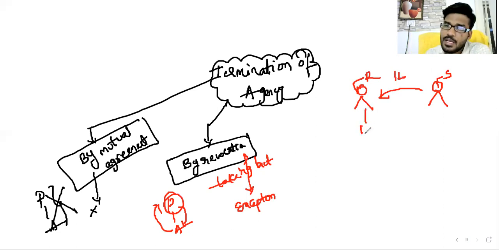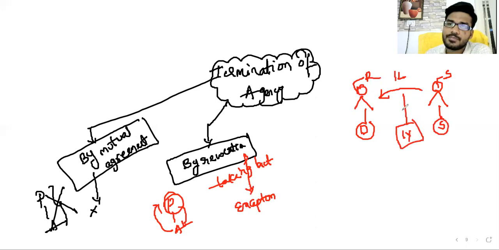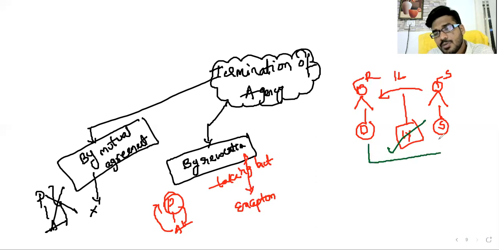Ramesh is the debtor, Suresh is the creditor. That should be repayable after 1 year. After 1 year is completed, Ramesh is liable to pay the money to Suresh or not? Yes, obviously. If not, Suresh can file a case against Ramesh.